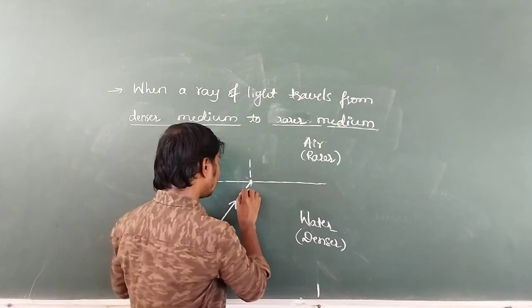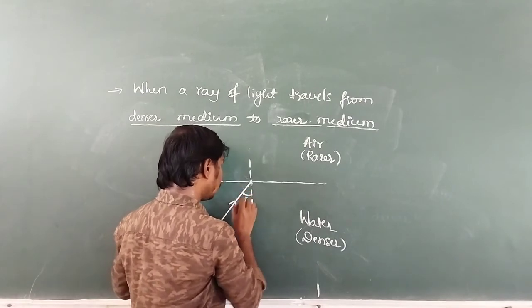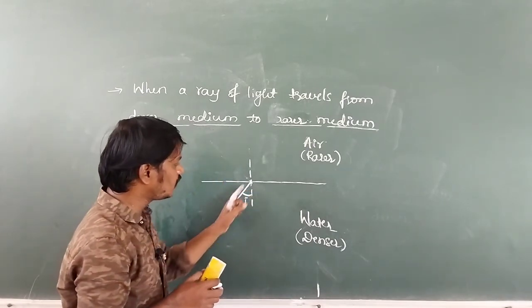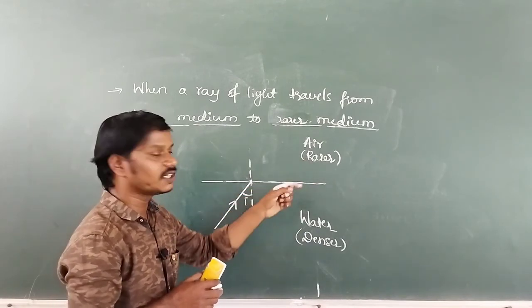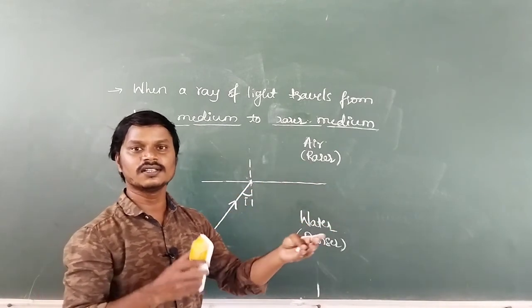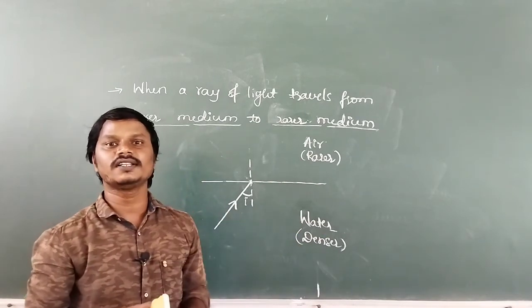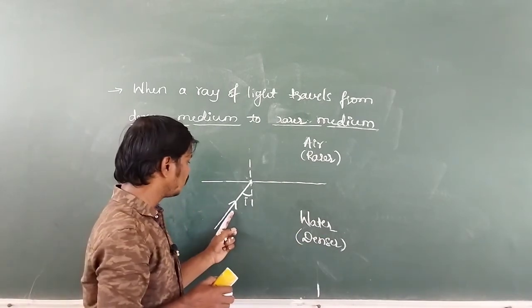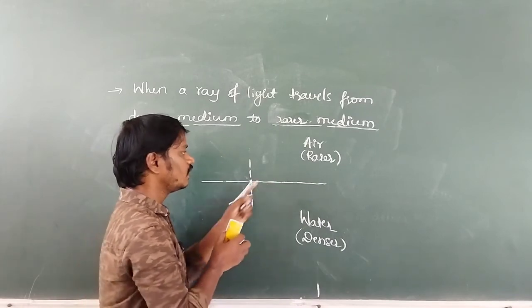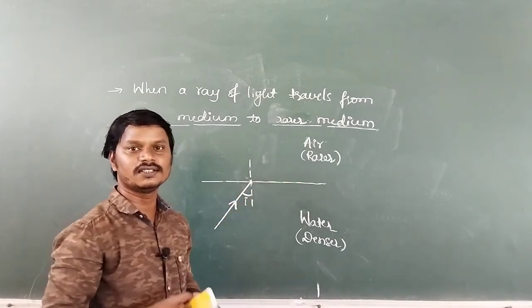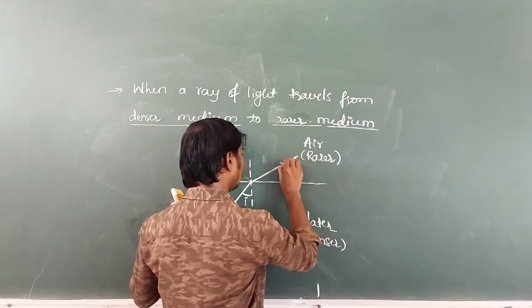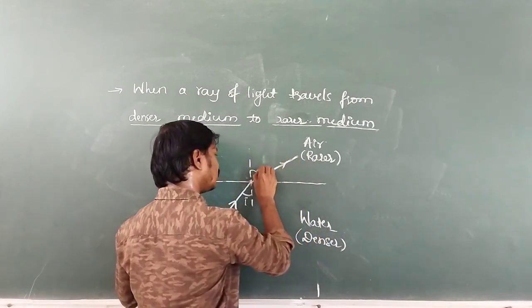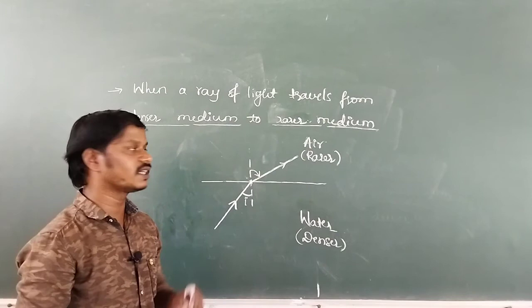Okay, then it is angle of incidence i. Then the light is traveling from which medium to which medium? Denser to rarer. And in the rarer medium the speed of light increases, because in the rarer medium the speed of light is more. When the light travels from denser to rarer, in the rarer medium the speed of light increases. That is why the light bends away from the normal. Okay, so once again listen here.